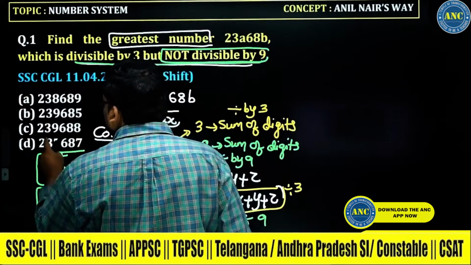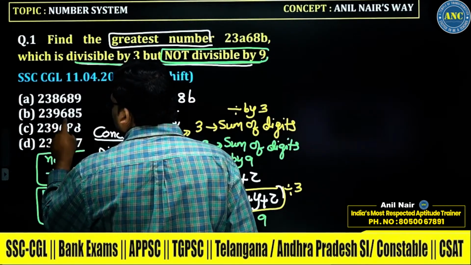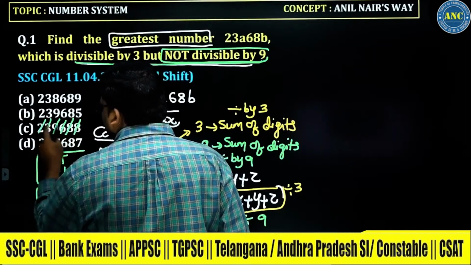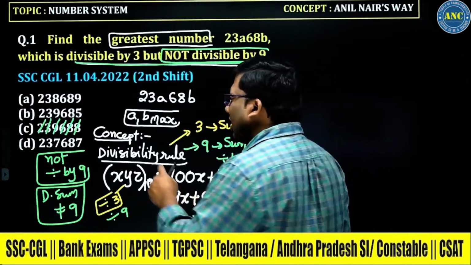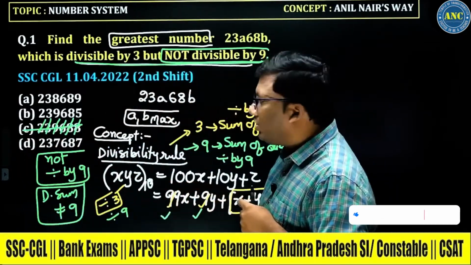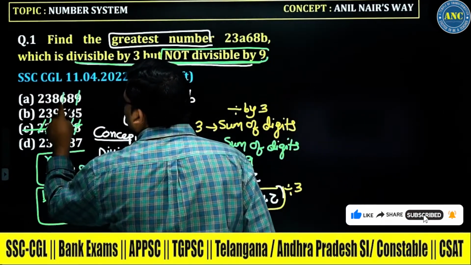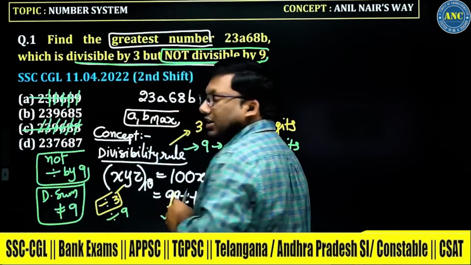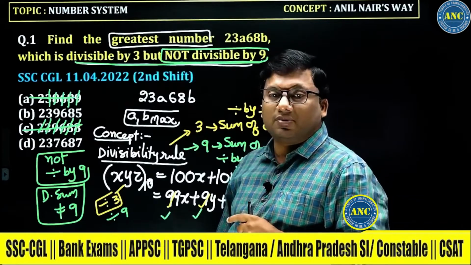Right? You can delete like this. See here. 6 plus 3, 9. 9 plus 8 plus 8, 16, 16 plus 2, 18. Delete the options whose digit sum is 9. This cannot be the answer because the answer should not be divisible by 9. Here I see 9 getting cancelled. Here 6 plus 3, 9. 8 plus 8 plus 2, it is also 18. That means the first option and third option are both divisible by 9.